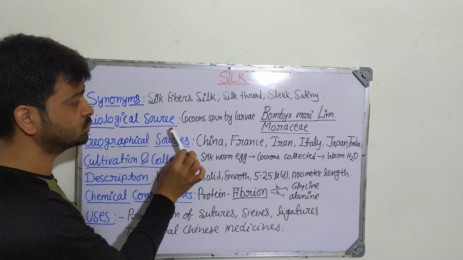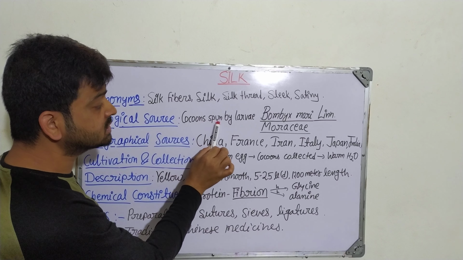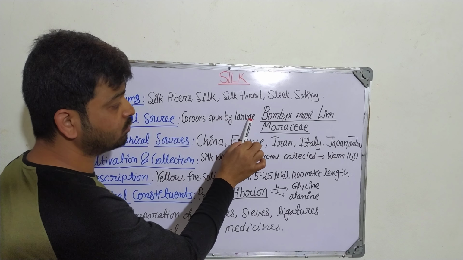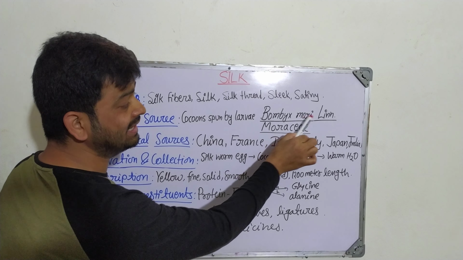So coming to the biological source, it is obtained from cocoons spun by the larva of the silkworm, that is Bombyx mori, which belongs to the family Moraceae. So these two things have to be remembered compulsorily. Bombyx mori is the name of the worm from where we are getting the silk thread, which belongs to the Moraceae. Coming to the geographical source, which area or location it can grow: the commercial cultivation is there in China, France, Iran, Italy, Japan, and also in India, right? In India, Raigad district is also very famous for that.